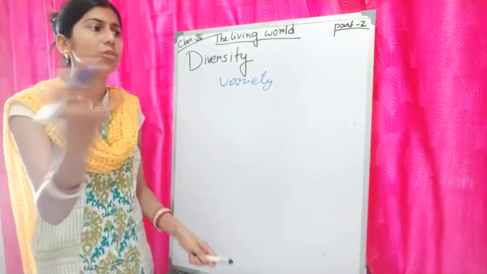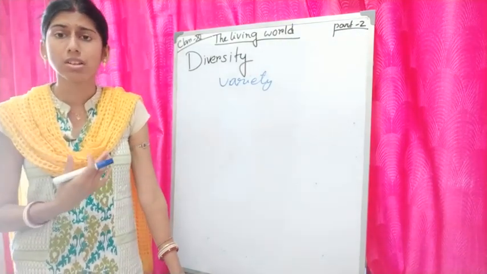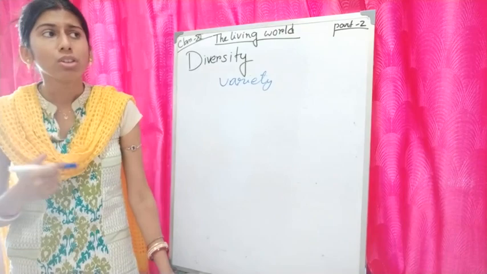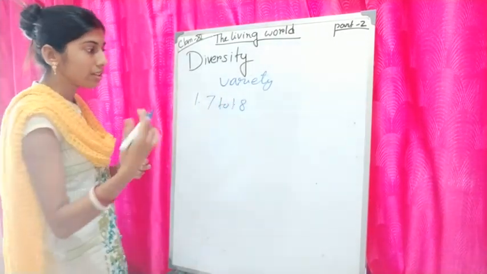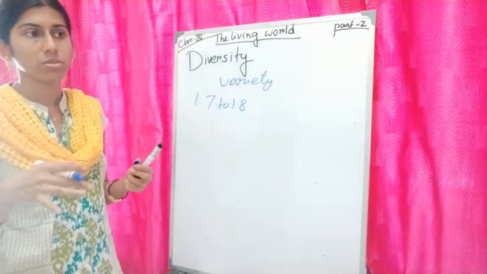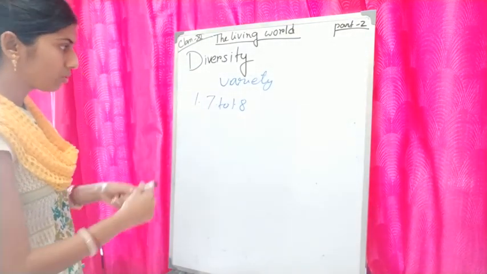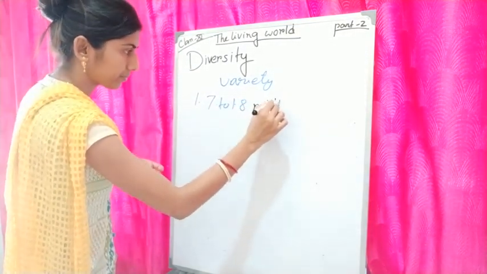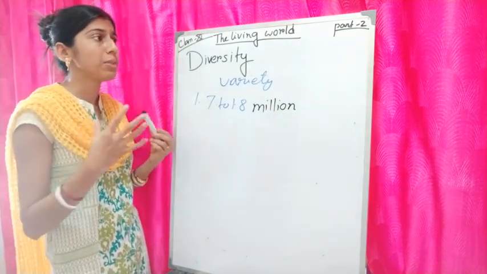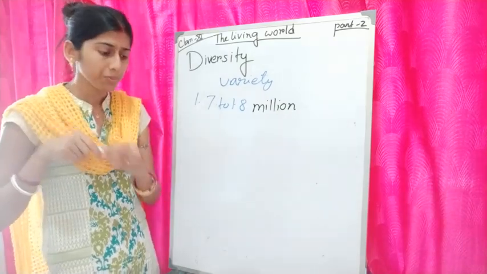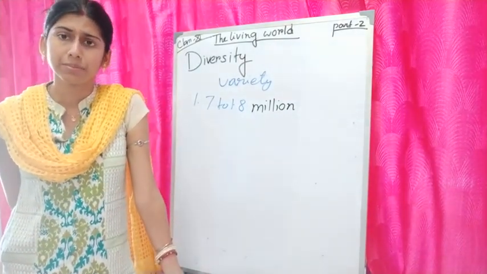Around us there are different types of plants, animals and microorganisms. Near about 1.7 to 1.8 million species we have found around us. We have got different types of plants and animals, and now we need to know the names of those plants or animals.